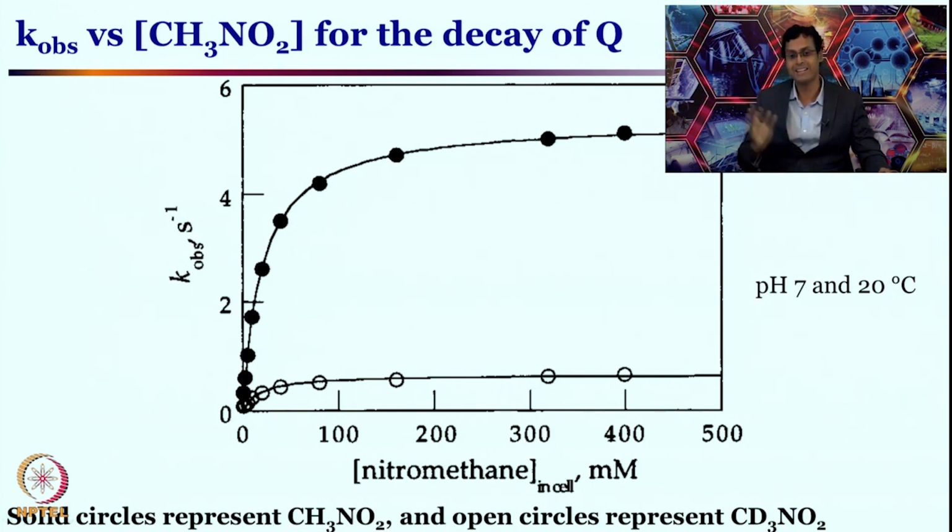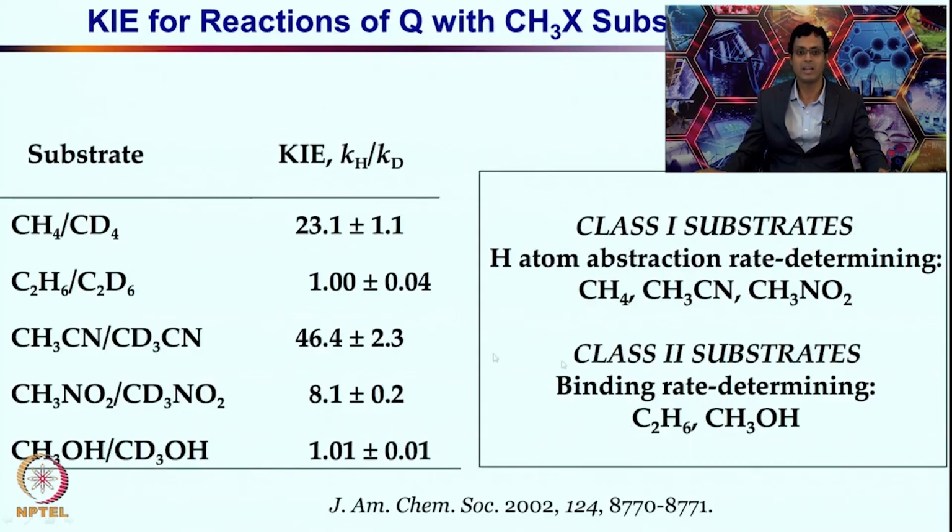You can follow the kinetics of this reaction with respect to different concentrations of CH3NO2. The study is done similarly as we were seeing for intermediate Q, and then you change CH3NO2 to CD3NO2 and vary the concentration of CD3NO2, and you will get the plot as it is over here.